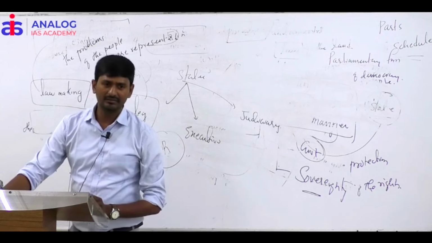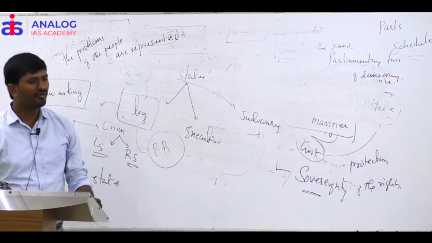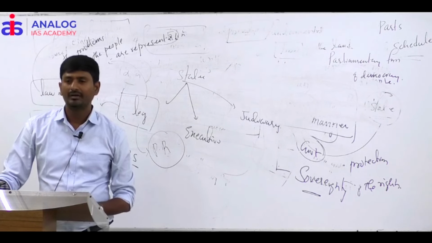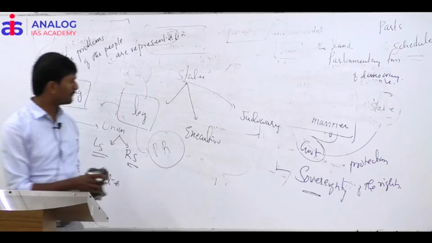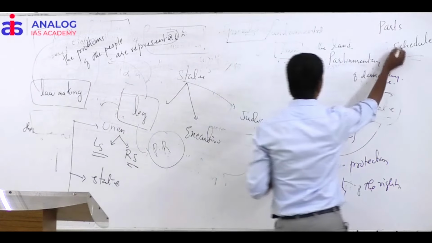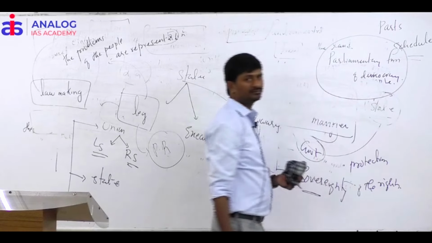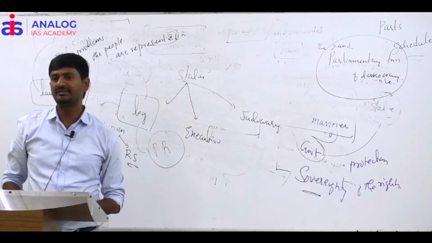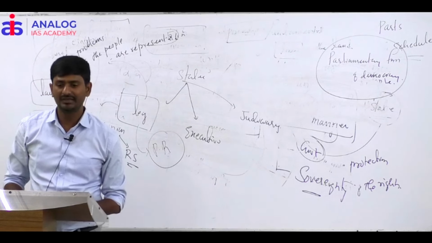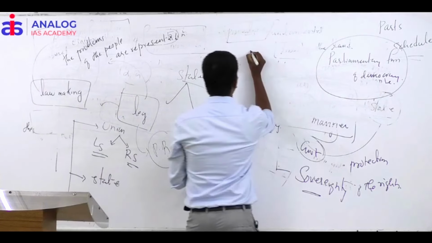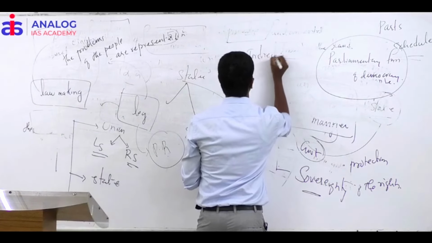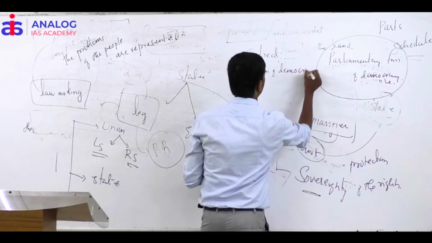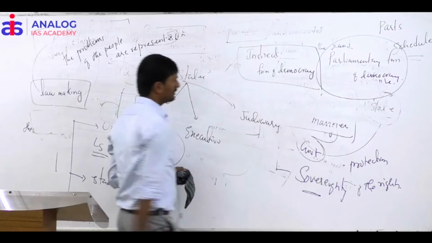In India, we follow the parliamentary form of democracy, which is an indirect form of democracy.